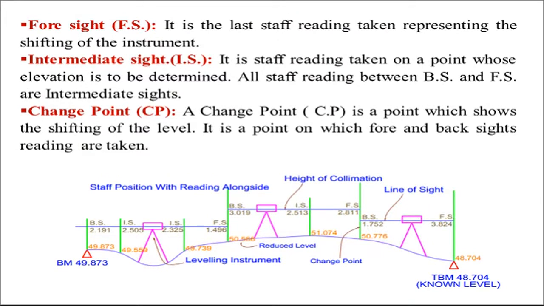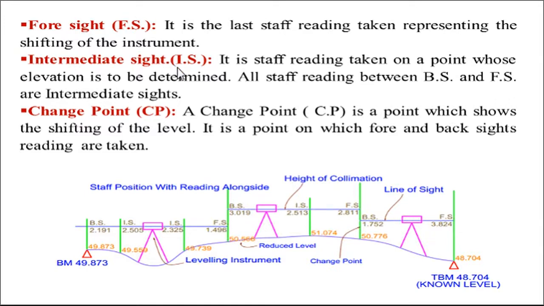Foresight reading. It is the last reading taken before shifting of the instrument. Whatever the last reading taken from this instrument station is called a foresight reading. Now see, this is the last reading we have taken, so it is called a foresight reading.